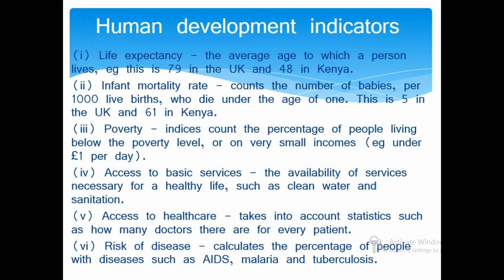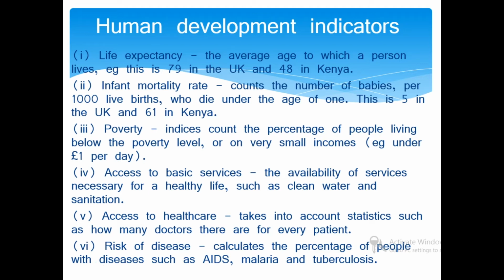Infant mortality rate counts the number of babies per 1000 live births who die under the age of 1. This is 5 in UK, 61 in Kenya, and around 30 in India.